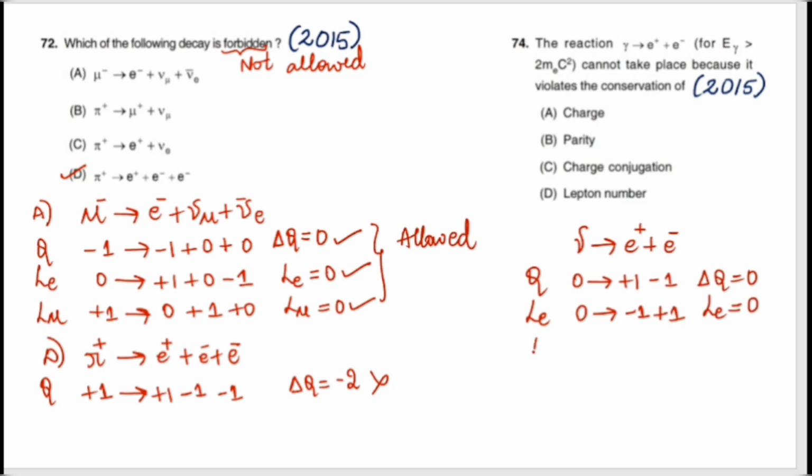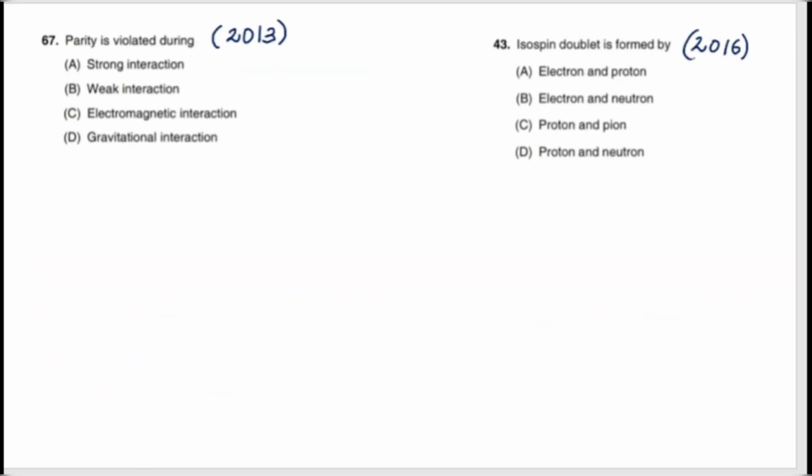Next, we have parity. Parity conservation is also equally important. For positron, we have a negative, minus 1, and for an electron, we have a positive 1 parity. Whereas the photon has the parity, that is minus 1. So I can say in this question, my parity is not conserved. Okay, let us move to the next slide.